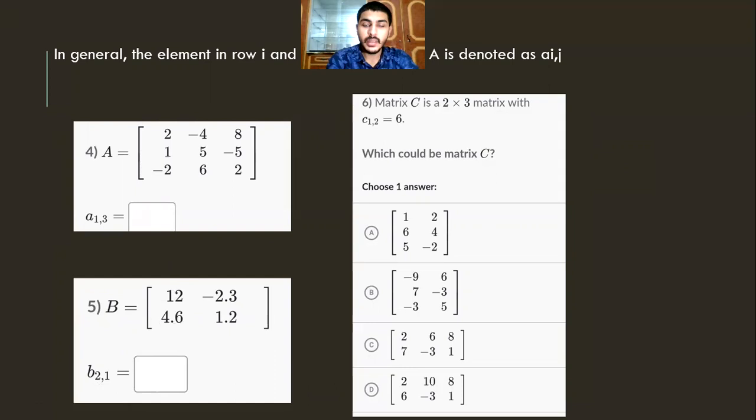Here is another example. Matrix C is a 2 by 3 matrix with C12 equal to 6. So we have to find which one will be the answer. Row 1 and column 2, row 1 and column 2. So this is the answer, that is row 1 and column 2, 6.